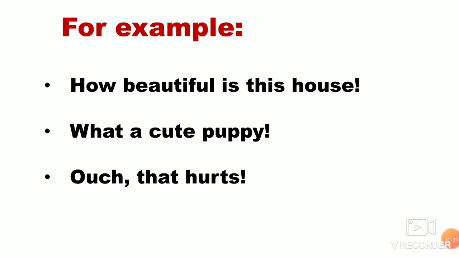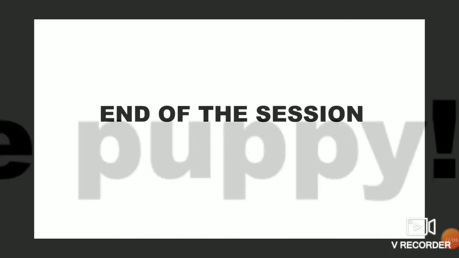When you see the first sentence, it says how beautiful the house is. So next, what a cute puppy. Ouch, that hurts. All these sentences are said to be exclamatory sentences because they express some sort of feeling. So now, children, I hope you understood what a sentence is and what the kinds of sentences are and how you have to identify the sentences according to the types.